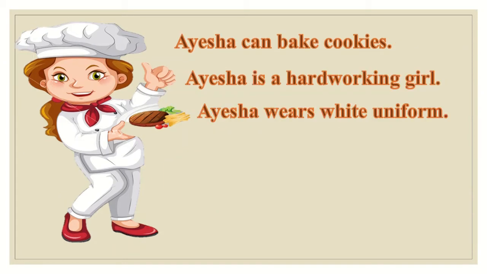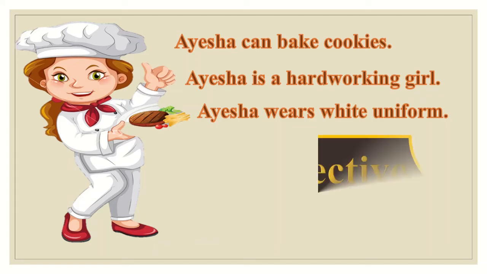Now everyone, look at the screen. There are three sentences and one thing is common. What is that? Aisha. Aisha can bake cookies. Aisha is a hard-working girl. Aisha wears white uniform. In all these three sentences, each sentence has two nouns. Like in first sentence, Aisha and cookies, these two are nouns. In second sentence, Aisha and girl. In third sentence, Aisha and uniform.